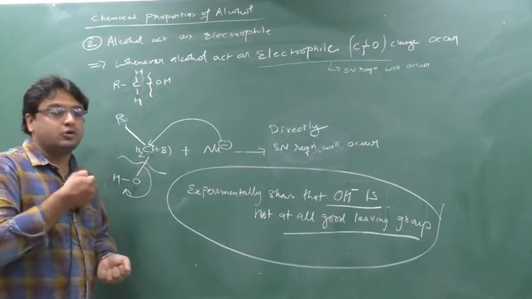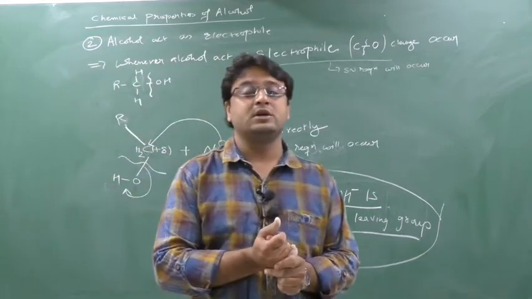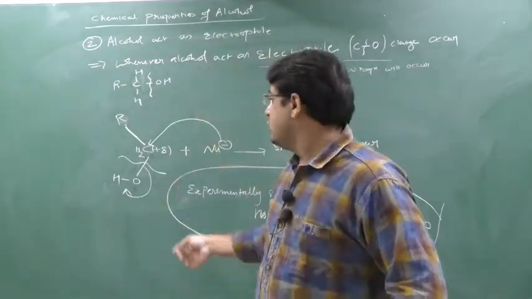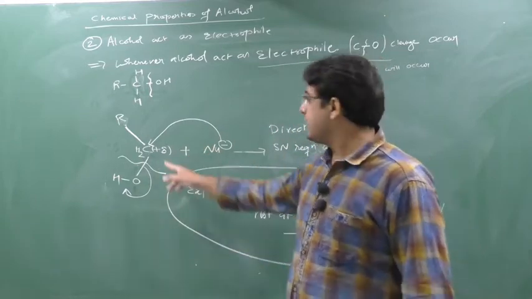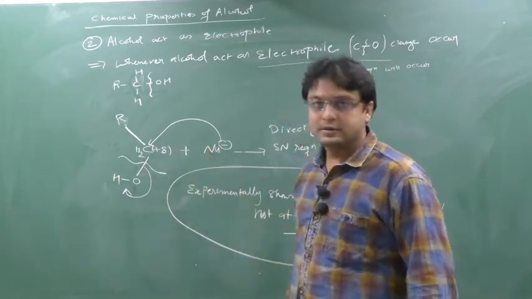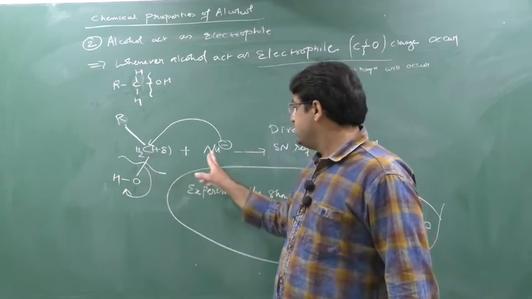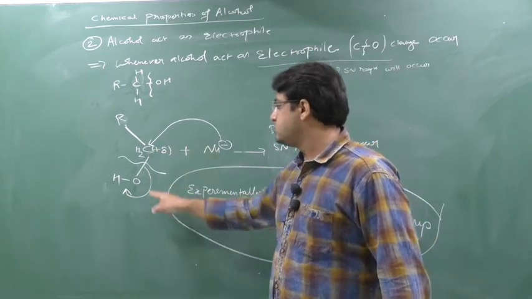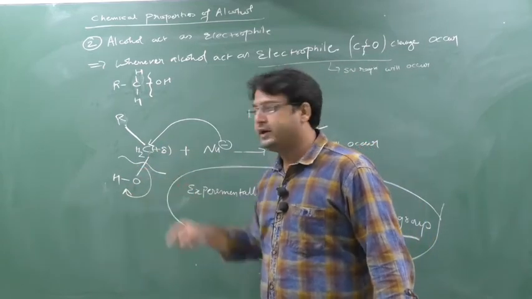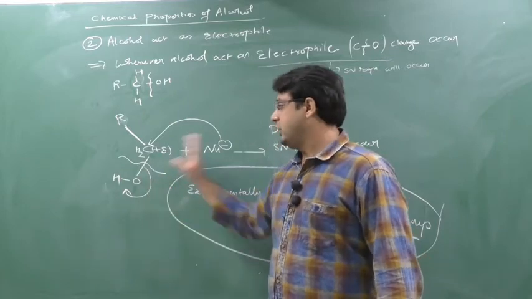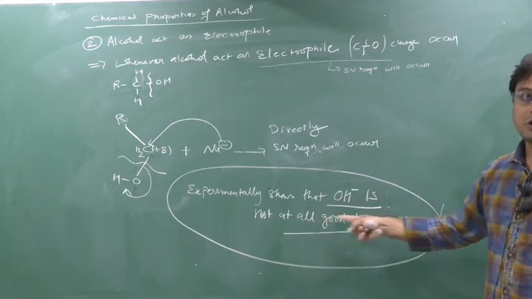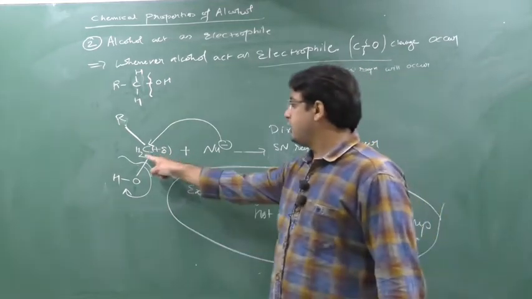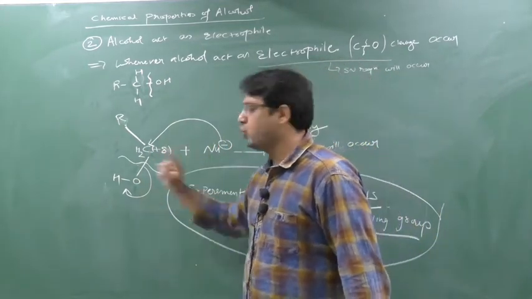Now I have to release this OH minus anyhow. This OH minus is the person who is not allowing me to do the marriage. Suppose carbon wants to do the marriage with this nucleophile, but this OH minus is attacking: no, you don't do it. If you do it, I will not leave your place, because OH minus is a not a good leaving group. So carbon cannot do the marriage in the presence of OH.